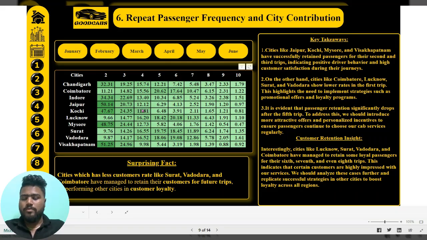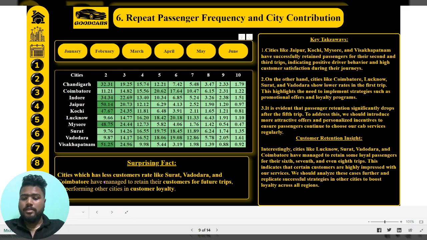We will go to the sixth one, repeat passenger frequency and city contributions, in which we can see the second trips, third trips, fourth trips, fifth trips, and so on, up to the 10th trip. The fact is that Jaipur, Kochi, Mysore, and Visakhapatnam have successfully retained passengers for their second trip, which is the highest retention.